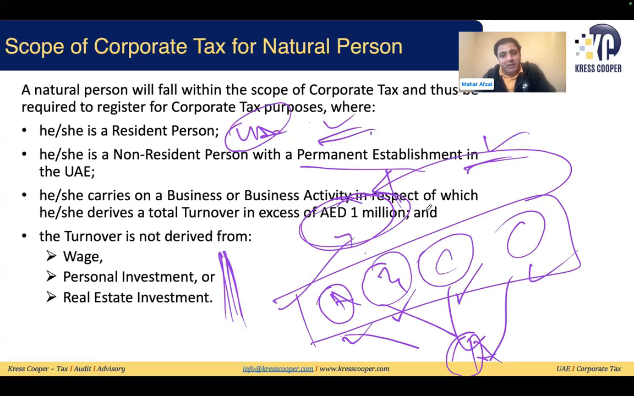The second, more important thing is that whenever this 1 million is being calculated, it has been given in the guide and it was clear in the law as well that we need to consider the income before the deduction of any expenses. That means we need to consider the revenue before the deduction of any expenses. All types of revenues will be considered before the deduction of any expenses to calculate this threshold of 1 million dirham.